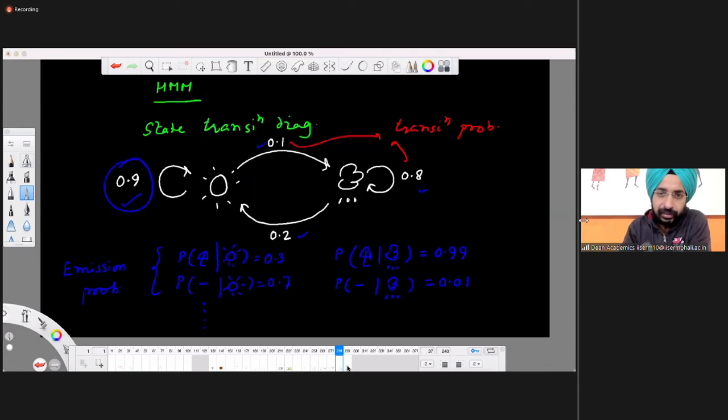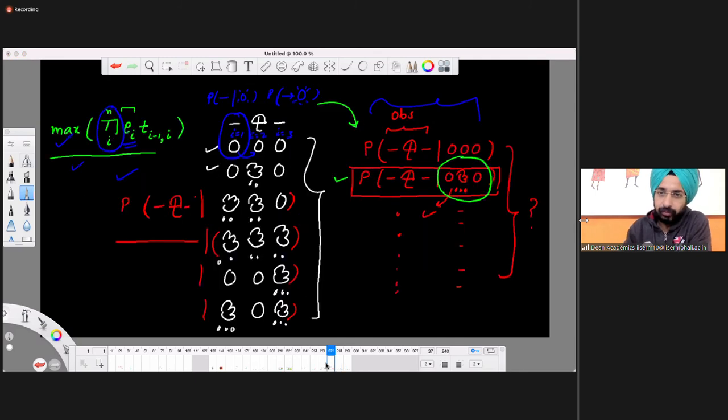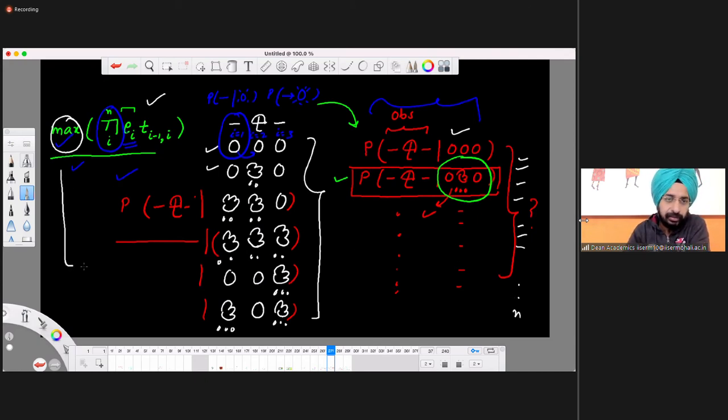Okay, so once we learn this, the question is, we know how to calculate these probabilities, right? We know how to calculate this. The problem is calculating so many probabilities over here, enormous probabilities, would take so much time and it becomes impractical. So how do we do this? There is a smarter way available. We use the Viterbi algorithm, which solves our problem of so many computations.